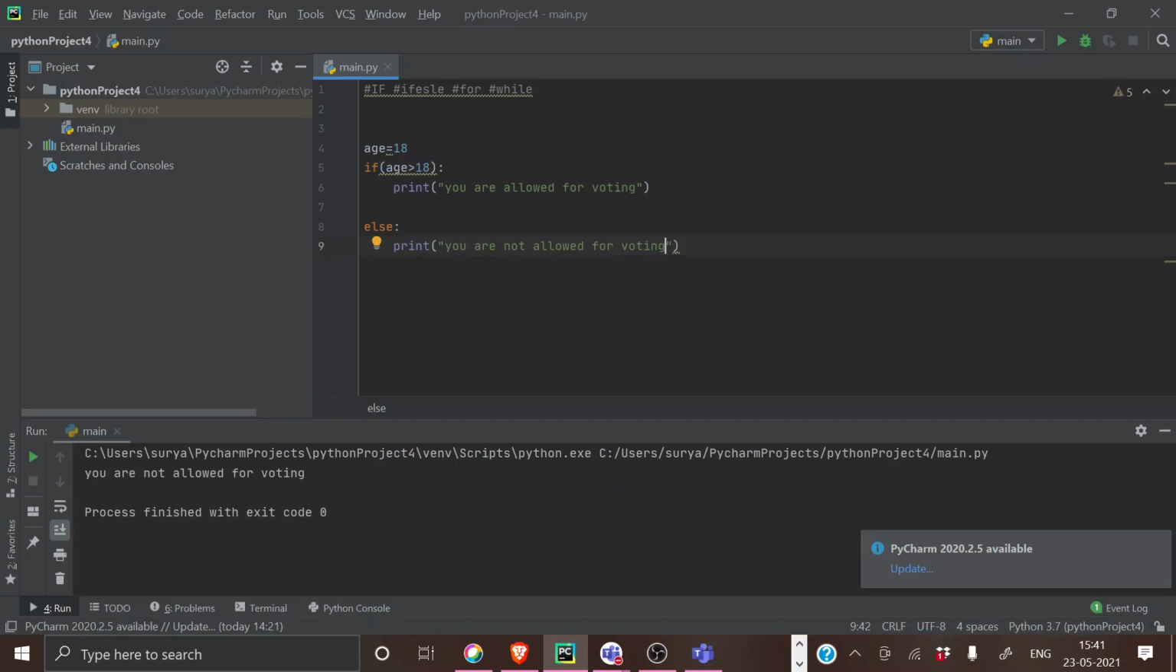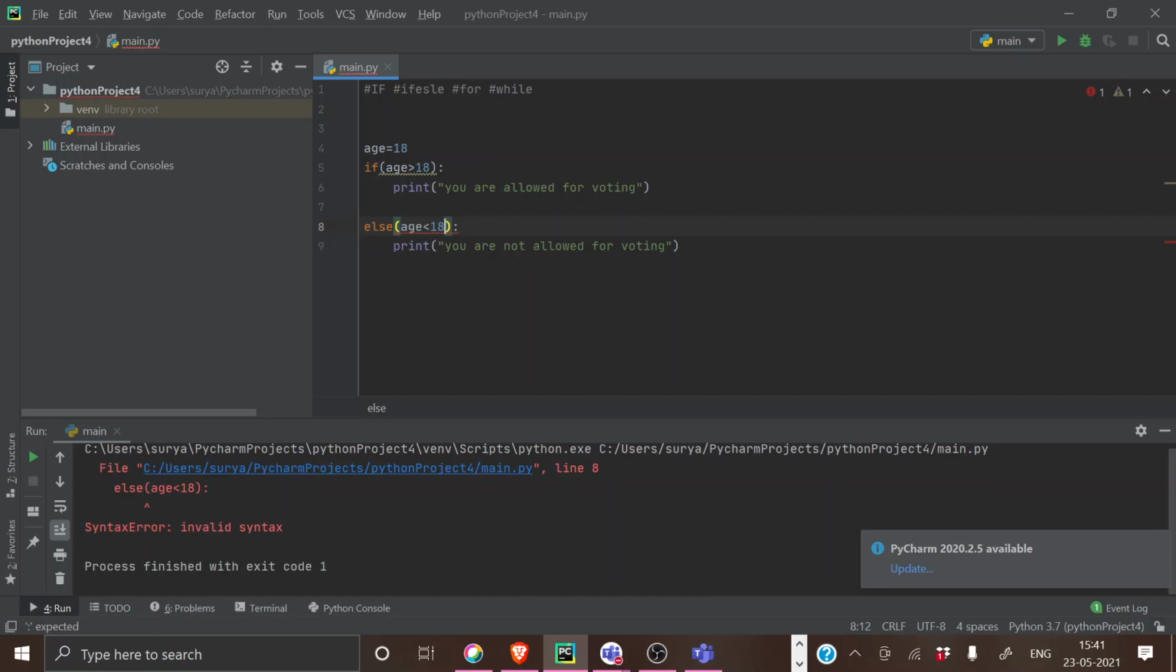If you have any doubt, like, if we give any condition, will it work or not? No, you can also give conditions, like age is less than 18. It works in the same way. I guess I did something wrong. Oh, sorry, that's else if. I'm sorry.